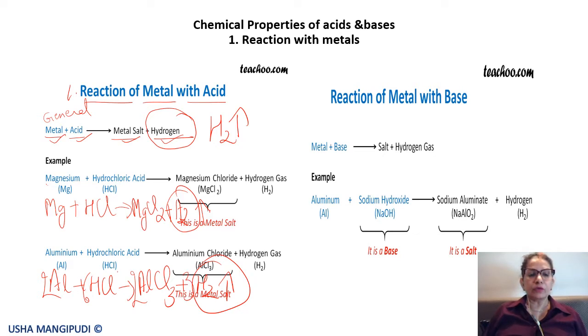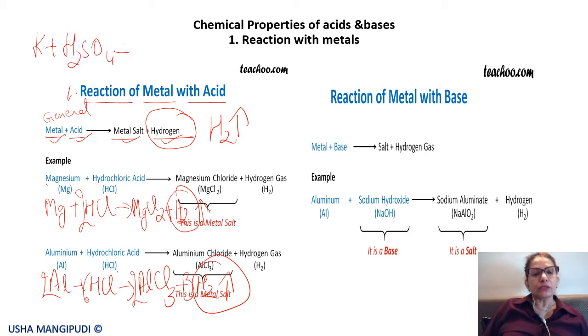Similarly here, if we have to balance this, then we go to 2 HCl. Okay. Let us see one more equation of potassium reacting with a different acid, sulfuric acid. So we get potassium sulfate plus hydrogen gas is released. Again, important is hydrogen gas being released.